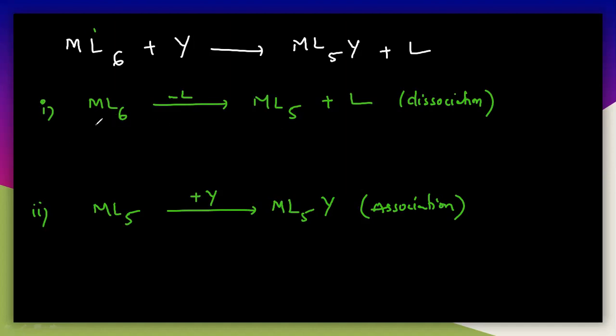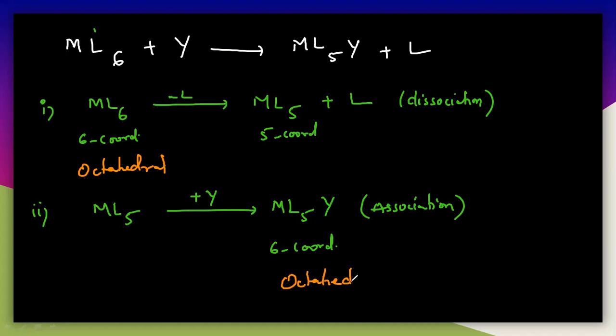So what is the structure of this complex? It is 6-coordinated here, 5-coordinated here, and again 6-coordinated here. You have to understand one thing: first it is 6-coordinated, then 5-coordinated, again 6-coordinated. So what might the structure be? First it is octahedral. We are discussing the octahedral structure. This is octahedral, and finally it will also be octahedral.